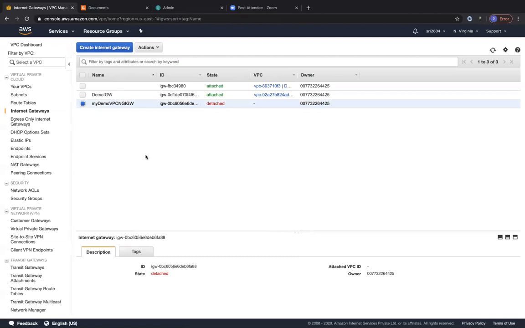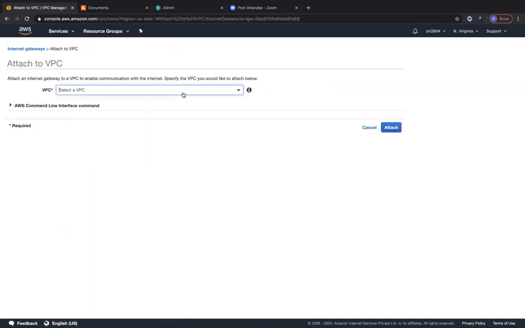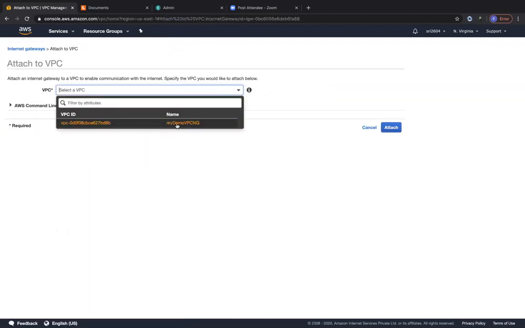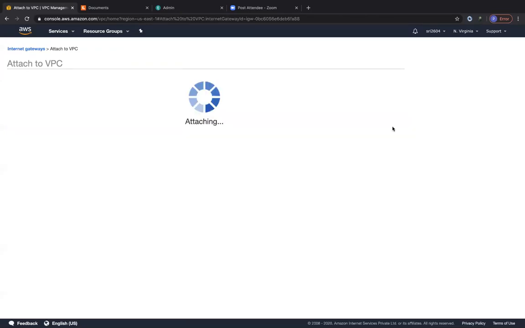The only catch is that only one internet gateway can be attached to a VPC at any point of time, right? So you can't attach this particular internet gateway to any other VPC. You can see we already have two internet gateways attached to two respective VPCs. Those two VPCs will not be listed here, so only our VPC will list. Click on actions and click on attach to VPC. Therefore, you see only our VPC that does not have an internet gateway. Go ahead and click on attach.